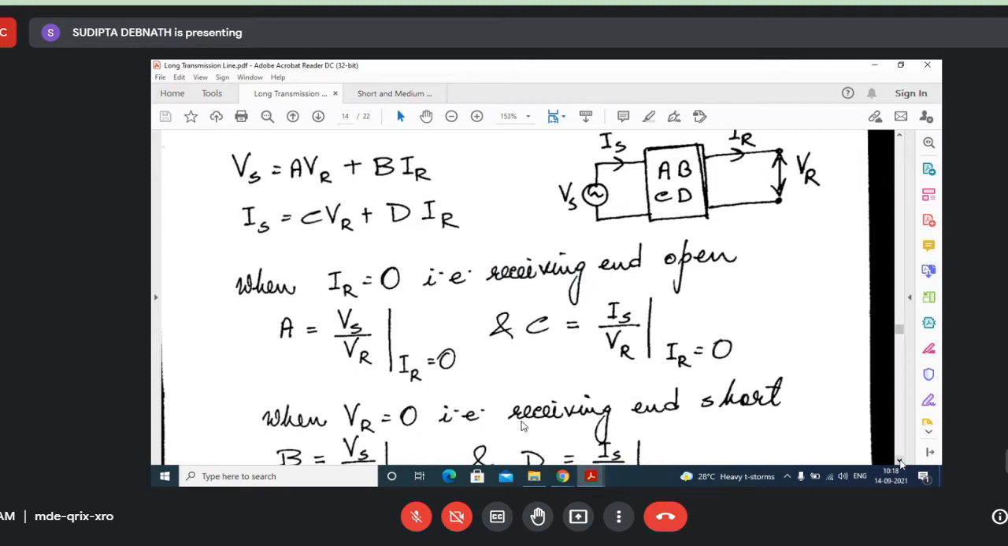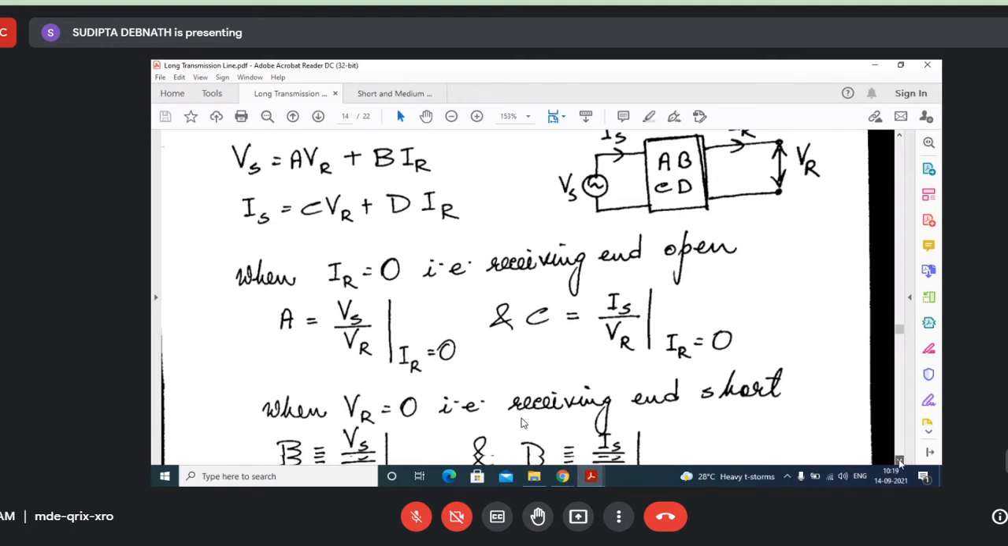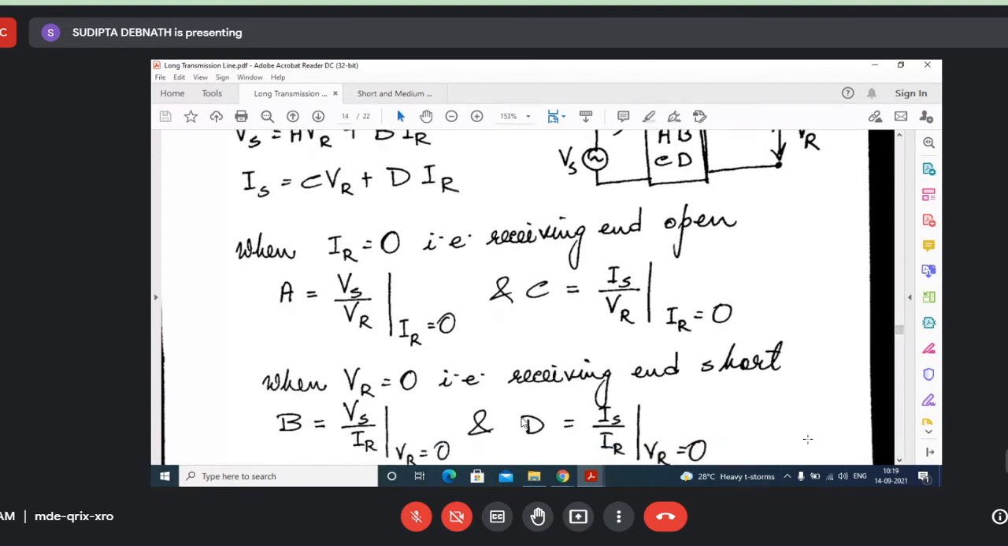Similarly, when this side is shorted, then VR equals 0. So the equations become Vs equal to BIR, Is equal to DIR. So B will be Vs by IR, and D will be Is by IR.